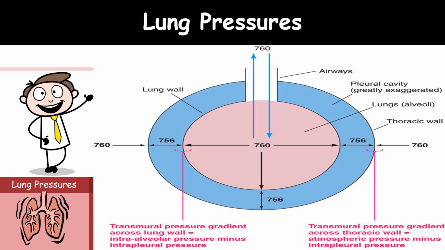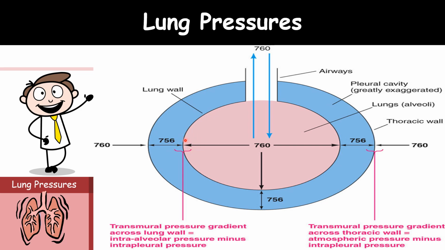The next pressure that you have to know is the transmural pressure or the transpulmonary pressure. Here it is the transmural pressure gradient across the lung wall, that is between the alveoli and the pleura. So it is intra-alveolar pressure minus intrapleural pressure.